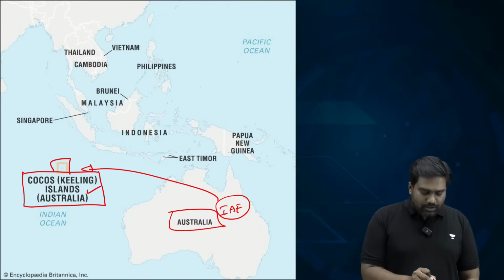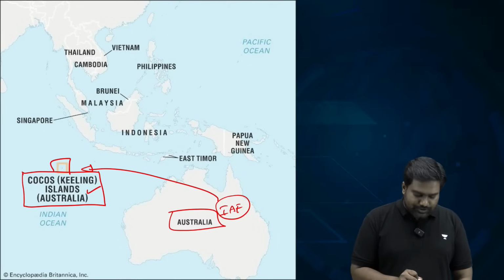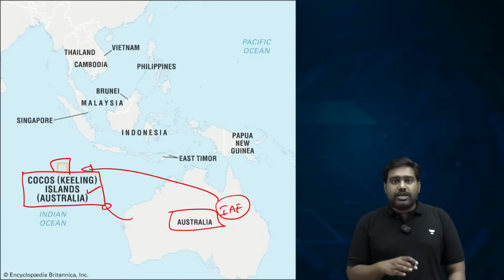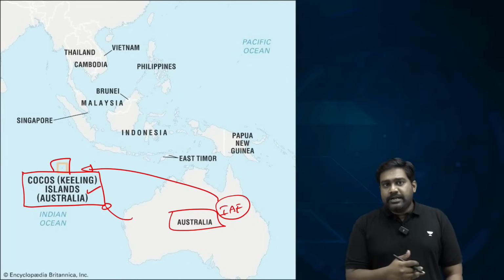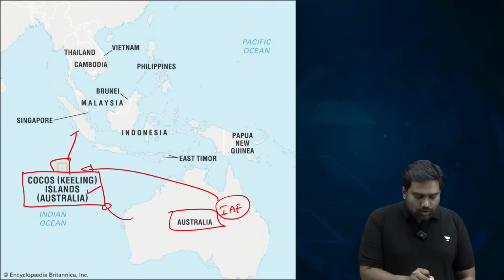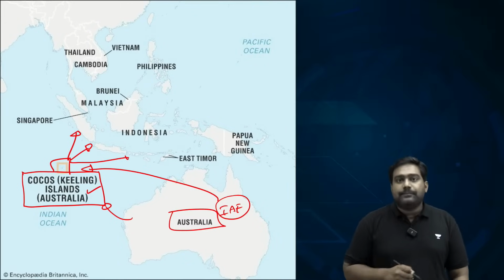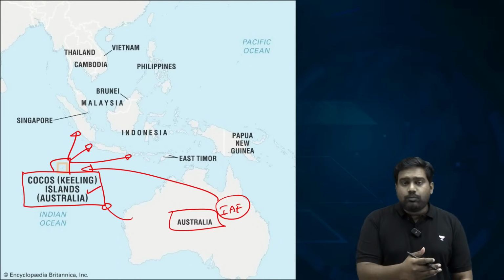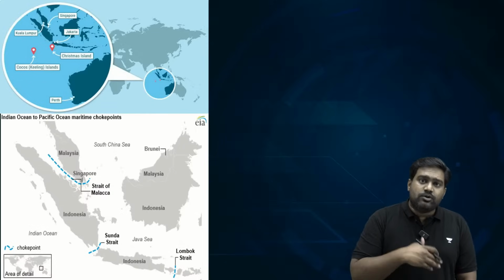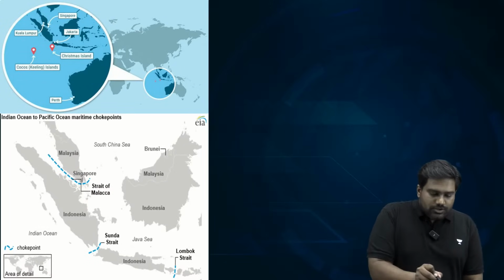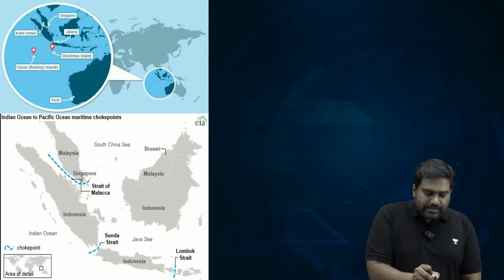Now look at the location of this island group that belongs to Australia. It's a critical location, right? It's midway between India and Australia and it faces the choke points in Southeast Asia. There are major choke points present here that provide access from Indian Ocean to the Pacific. So there are 2 islands that belong to Australia here. One is the Cocos or Keeling Islands and the other is the Christmas Island.